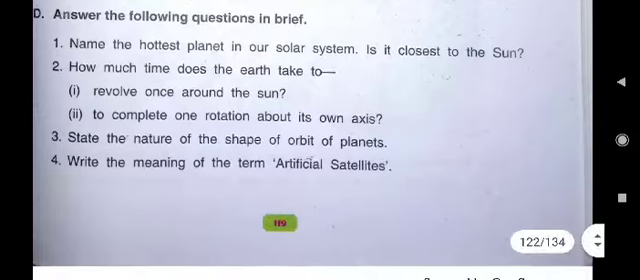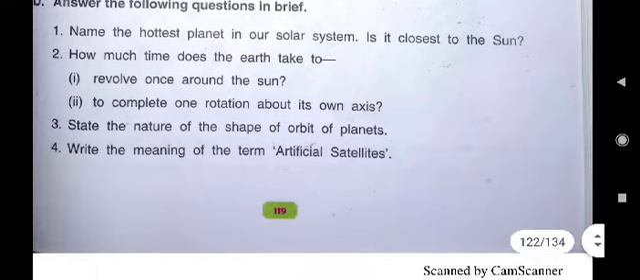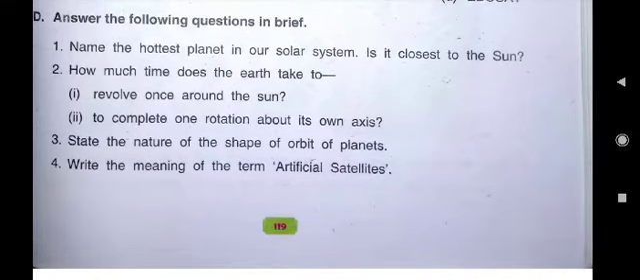Then the second question, you just see. Second question is, how much time does the earth take to revolve once around the sun? We all know the movement of earth around the sun is known as revolution, and earth completes one revolution in 365 days and 6 hours. So what will be the first answer of D part? Earth takes 365 days and 6 hours to revolve once around the sun.